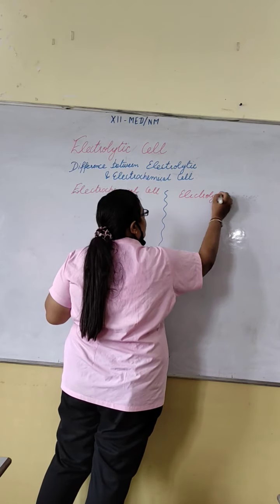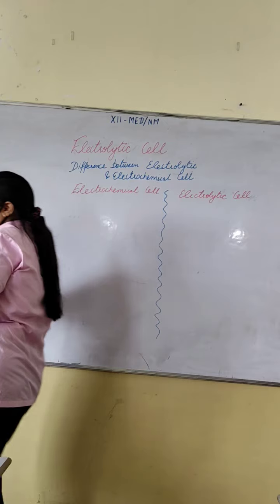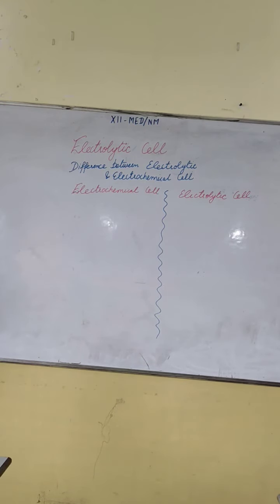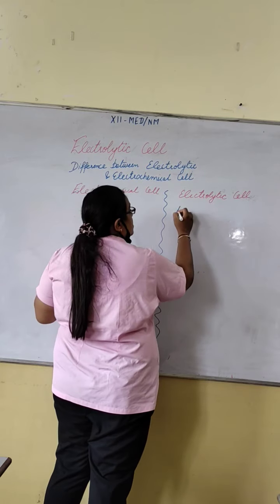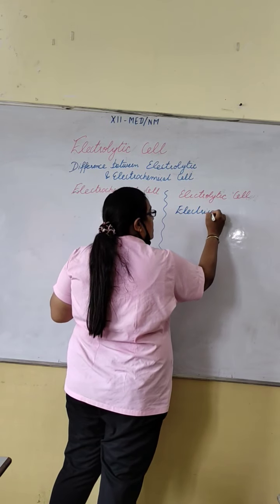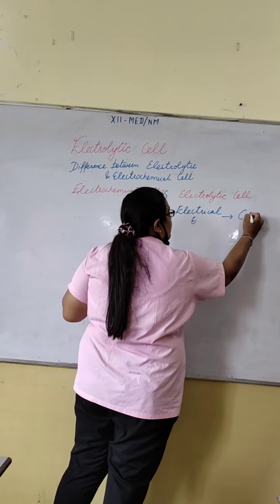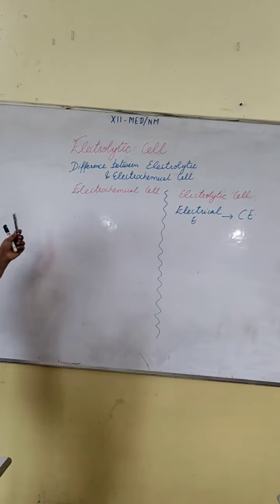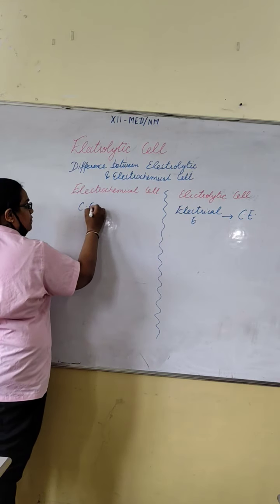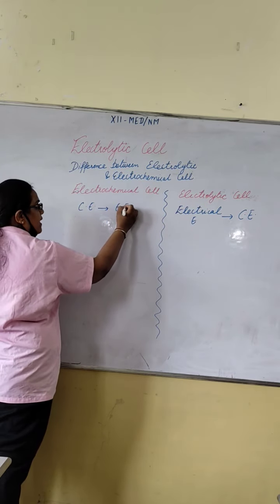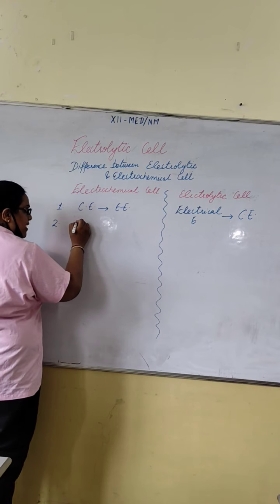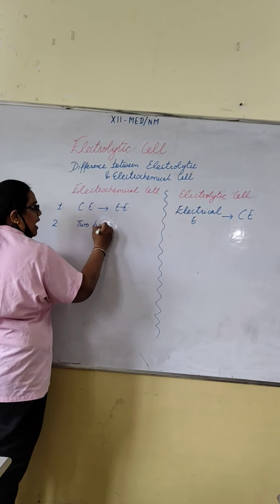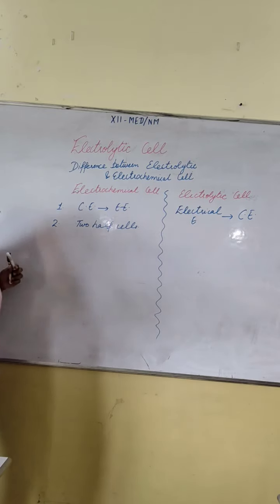So first common difference is what? In electrolytic cell, electrical energy is converted into chemical energy. I am representing chemical energy with Ce. Here, in electrochemical cell, chemical energy of spontaneous reactions converted into electrical energy. First main difference. Second, in this we took two beakers, two half cells in different beakers.